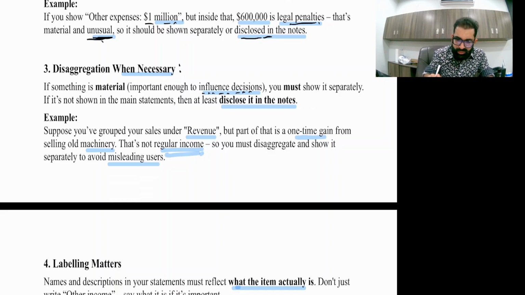For example, suppose you have grouped your sales under revenue, but part of that is a one-time gain from selling old machinery. That's not regular income, so you must disaggregate and show it separately to avoid misleading users, right?